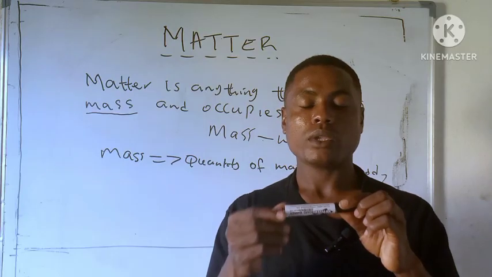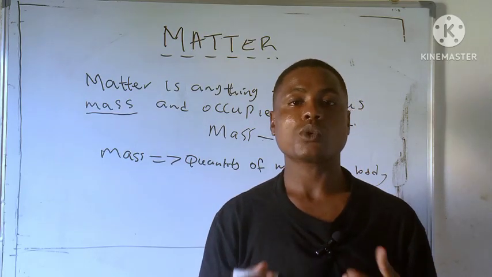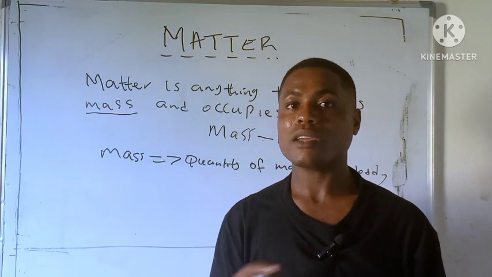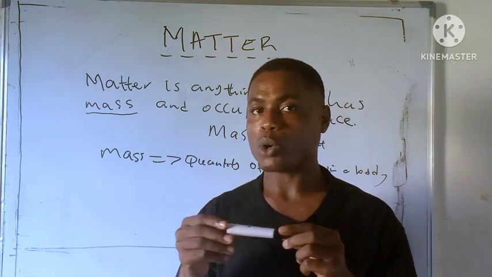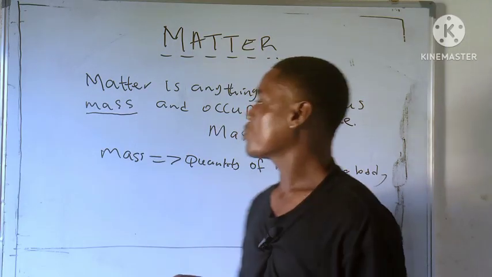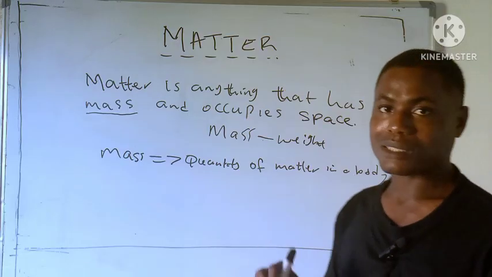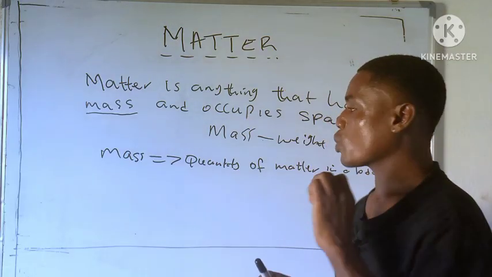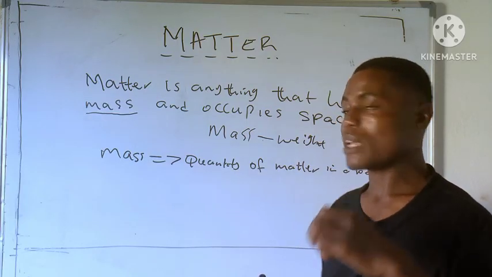That's why it's very massive. And also the human body is very massive. Are you getting it? Because the human body comprises your head, your hands, your legs, everything. So if any part is removed from your body, it will be less massive. That's how it is. So from today, just know that mass is the quantity of matter in a body. So if an object is massive, it means it contains a lot of matter or substances in it. Are you getting it now?